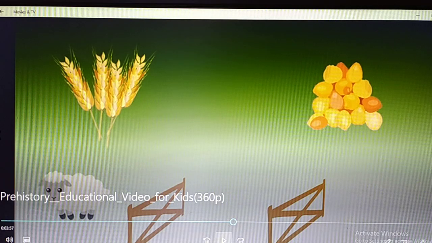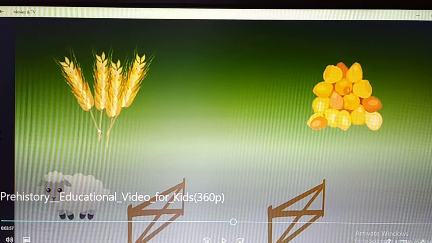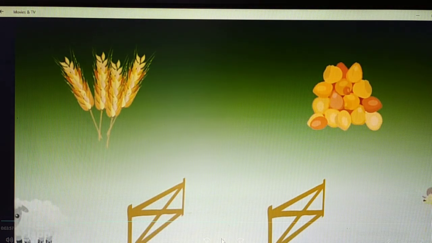See what they are saying. The first crops which were grown here, they have shown even many more animals were also domesticated. So the first animal, they are saying, which was nurtured. So these are the important aspects that they are saying. Let us play the further video.